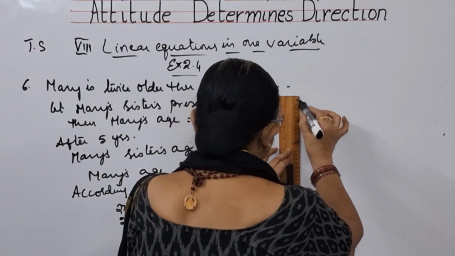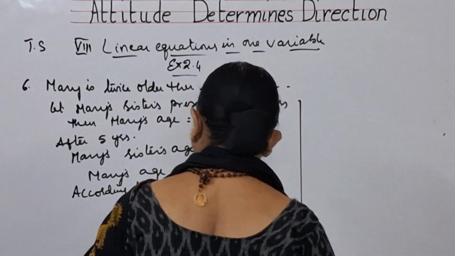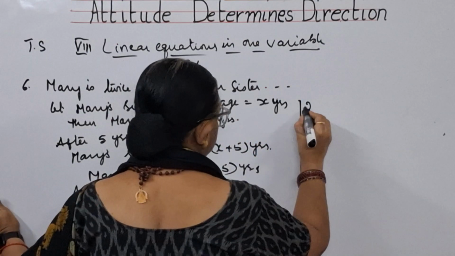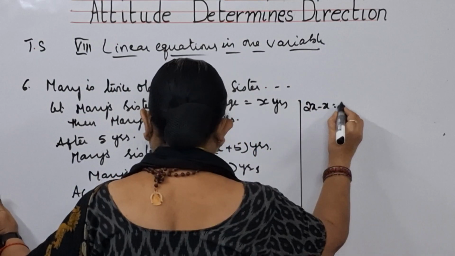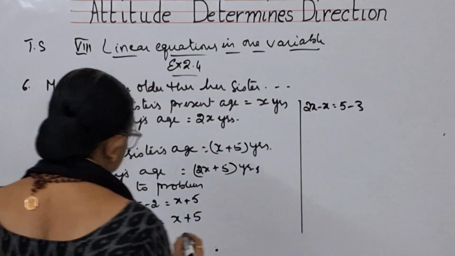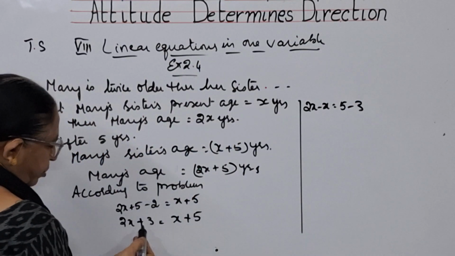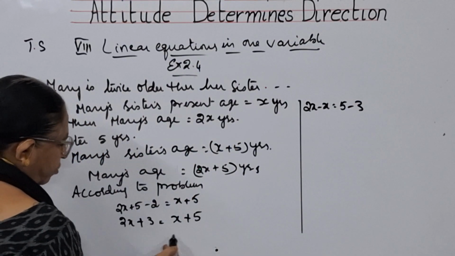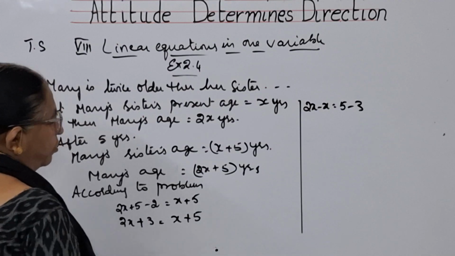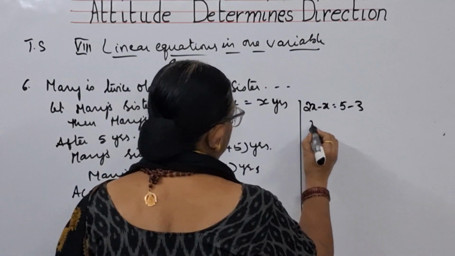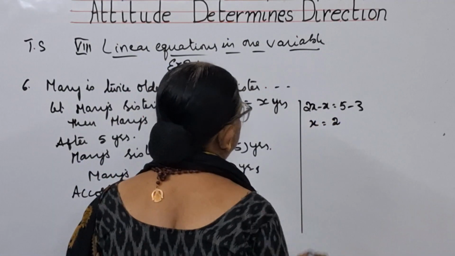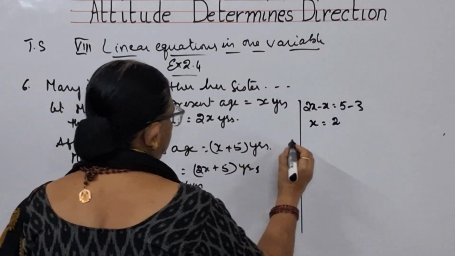So 2x minus x. When I bring x here, it is minus x, equal to 5 minus 3; the plus 3 when it goes there becomes minus. So what is x? x is equal to 2. What is x, children?